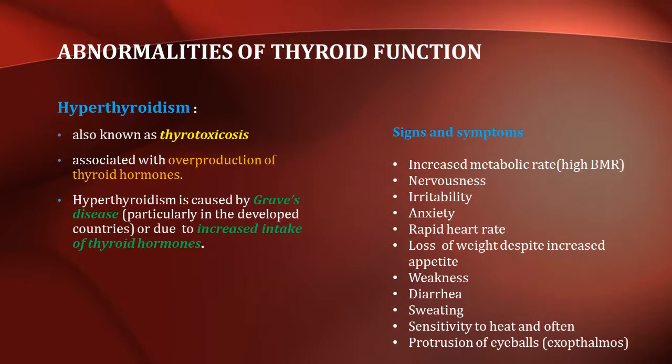Now let's see about hyperthyroidism. Hyperthyroidism is also known as thyrotoxicosis and it is associated with the overproduction of thyroid hormones. Hyperthyroidism is usually caused by Graves' disease or due to increased intake of thyroid hormones. The signs and symptoms of this include increased metabolic rate, nervousness, irritability, anxiety, rapid heart rate, loss of weight despite increased appetite, weakness, diarrhea, sweating, sensitivity to heat, and often protrusion of eyeballs called as exophthalmos.